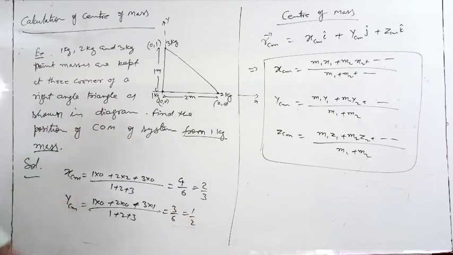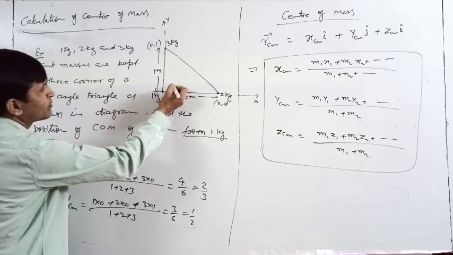So x cm is 2 by 3 and y cm is 1 by 2. The center of mass will be somewhere here.